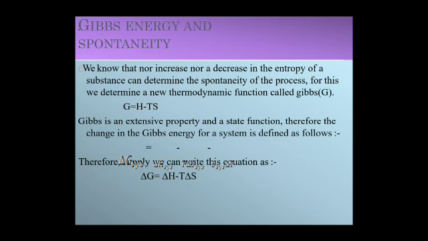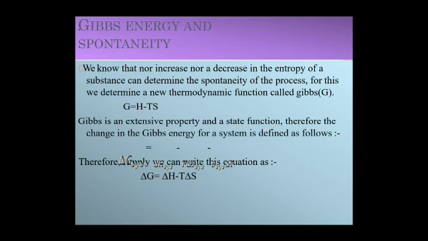If a process is carried out at constant temperature, the change in free energy is denoted as delta G and is given by delta G is equal to delta H minus T delta S. The equation is called the Gibbs-Helmholtz equation and is useful for indicating the feasibility of a spontaneous change or reaction.